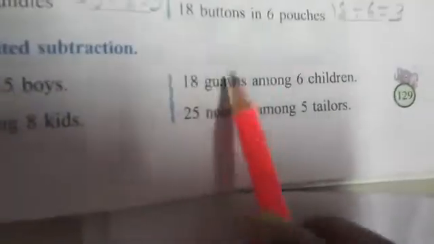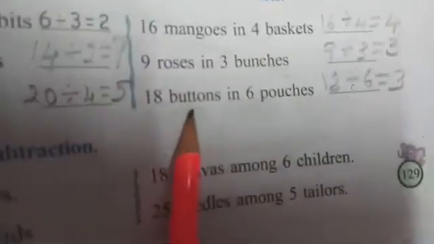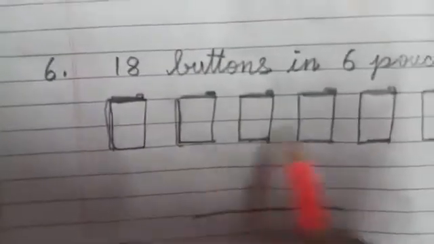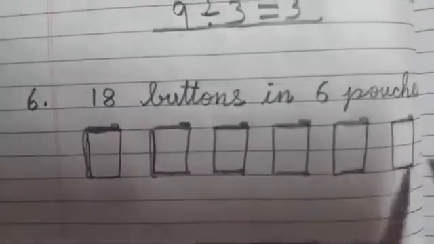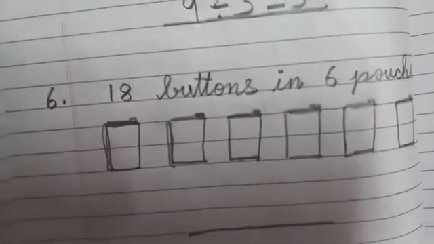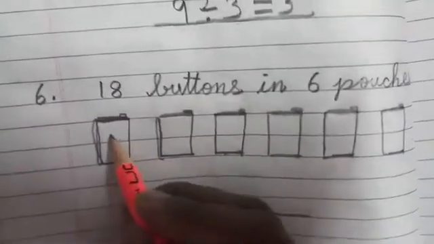Now next, see, 18 buttons in 6 pouches. Same question here. 18 buttons in 6 pouches. It's like a pouch. Okay. Just imagine, 18 buttons. We'll share the 18 buttons among the 6 pouches.